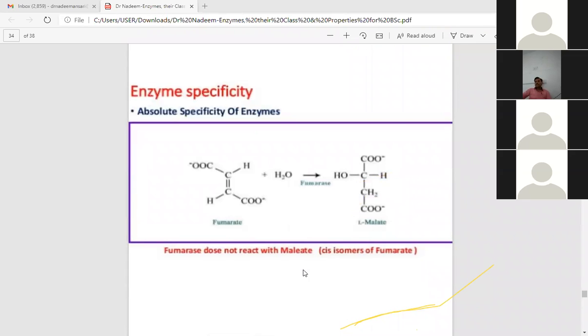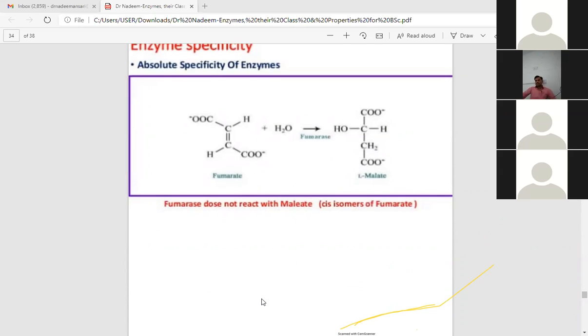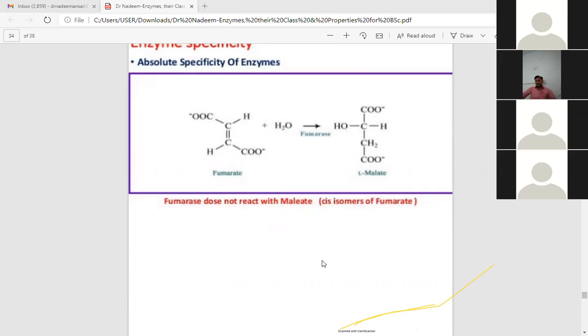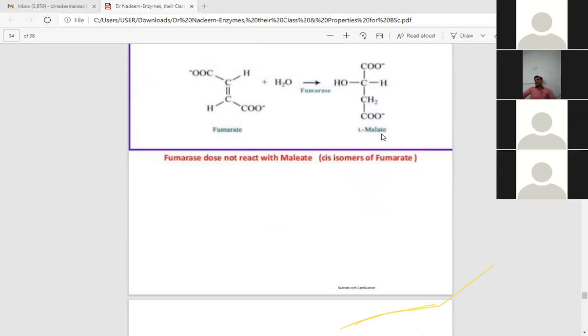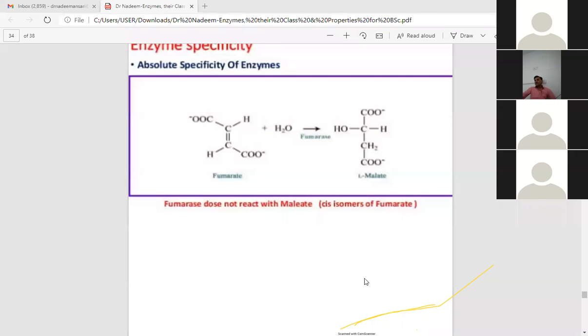Another example of absolute specificity is fumarase. You have already learned it in the TCA cycle. In one step of the TCA cycle, fumarase catalyzes fumarate into malate. That is why fumarase does not react with malate. It only reacts with fumarate. Malate has a separate enzyme, that is malate dehydrogenase.